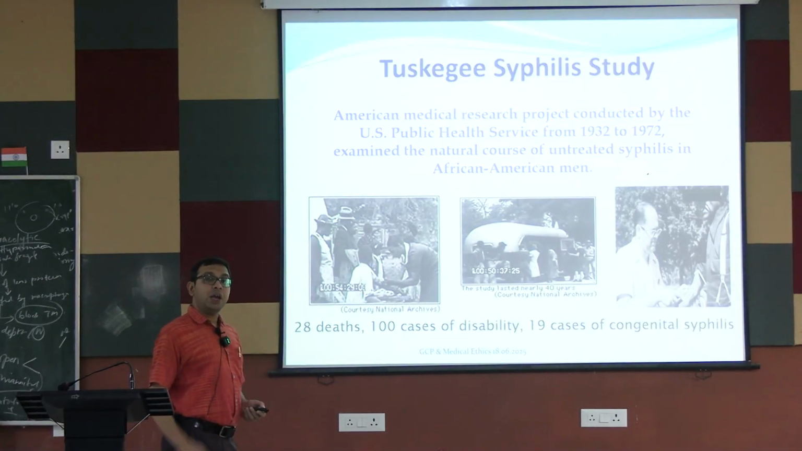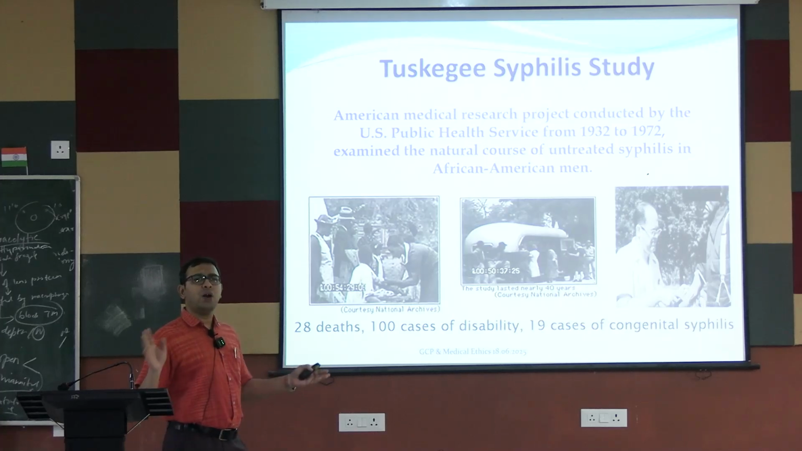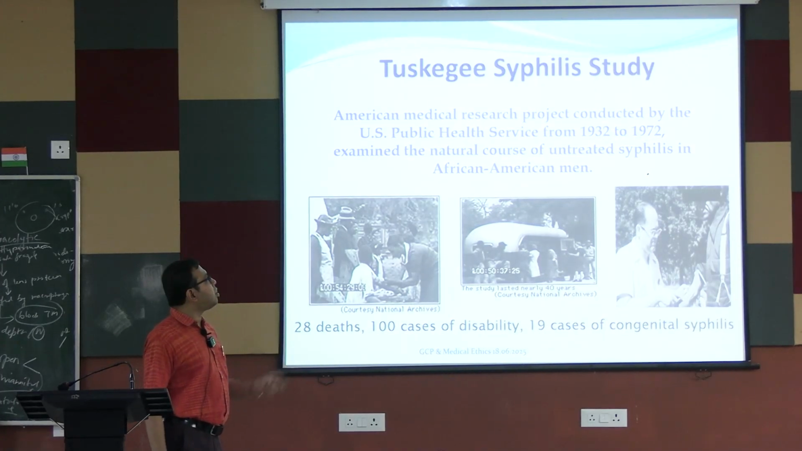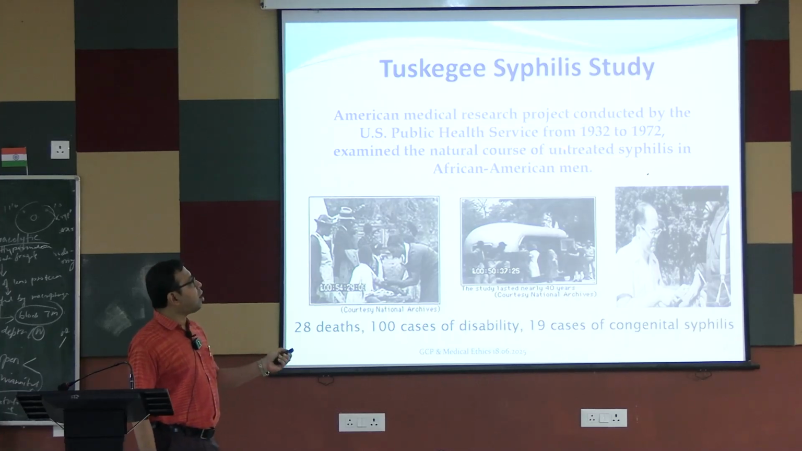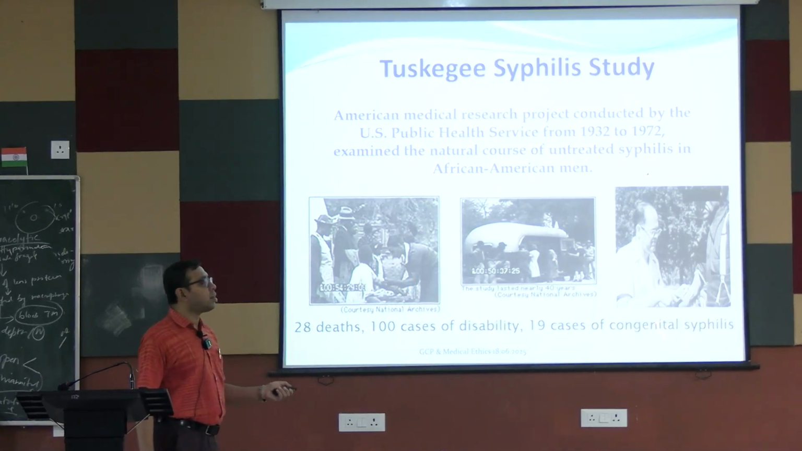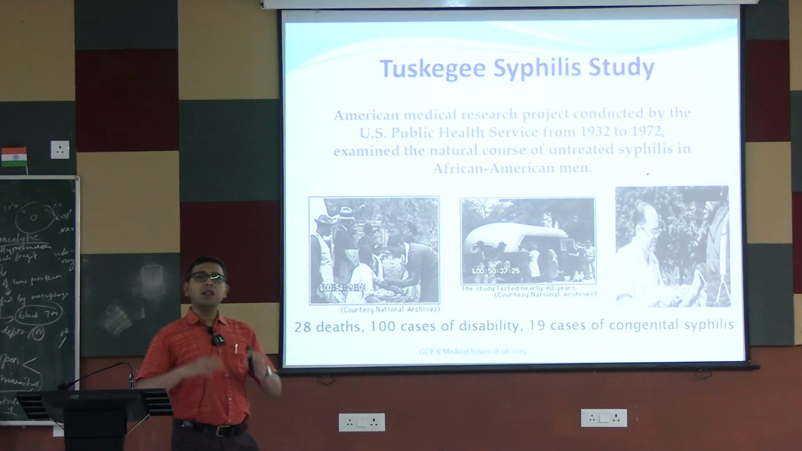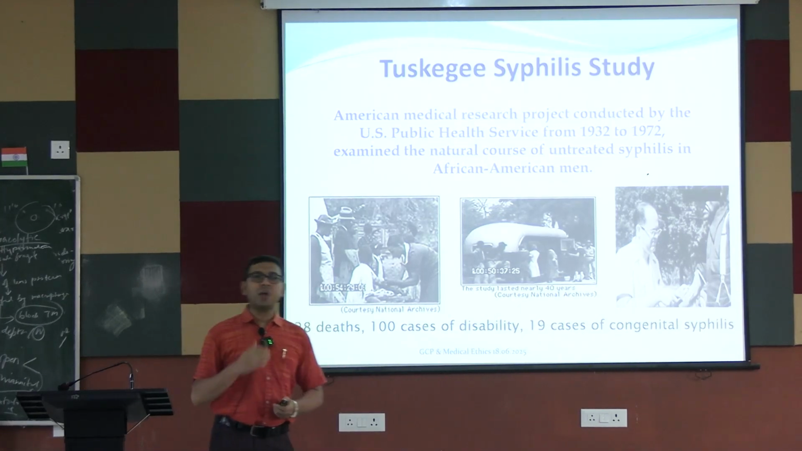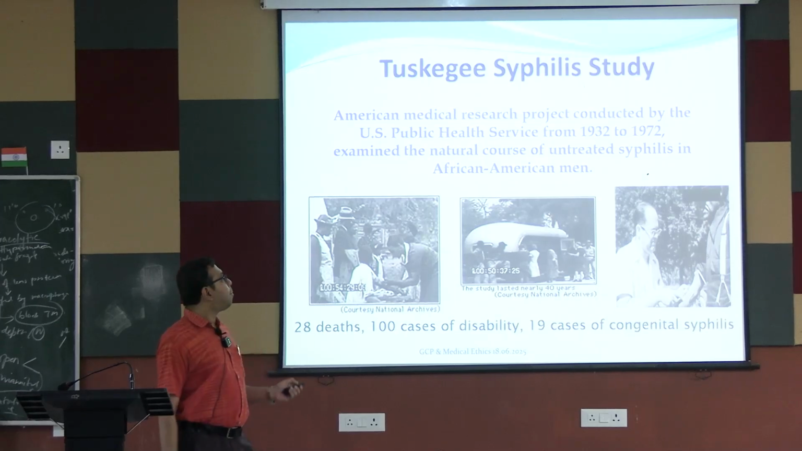Tuskegee syphilis study. It was done in the United States for a long period of time, mainly the American medical research project from 1932 to 1972, that examined the natural course of untreated syphilis in African American men. Ultimately that led to 28 deaths, 100 cases of disability and 19 cases of congenital syphilis. That is, in spite of the stringency, there are different types of loopholes that ultimately lead to different types of problems.